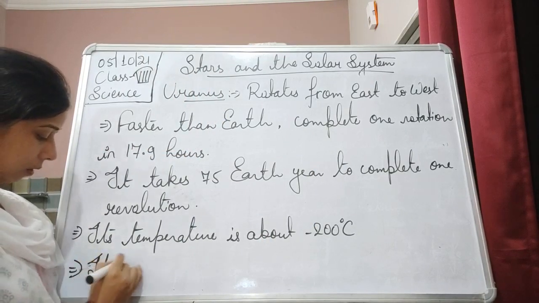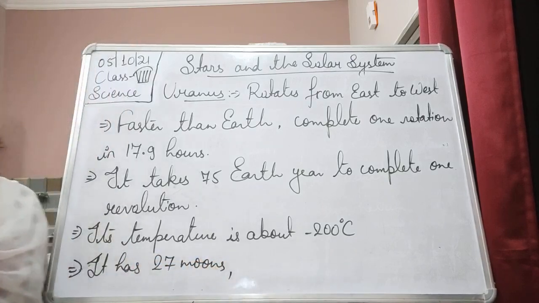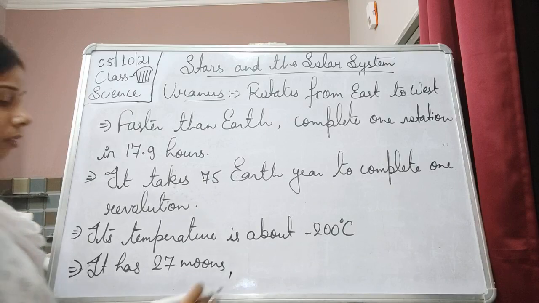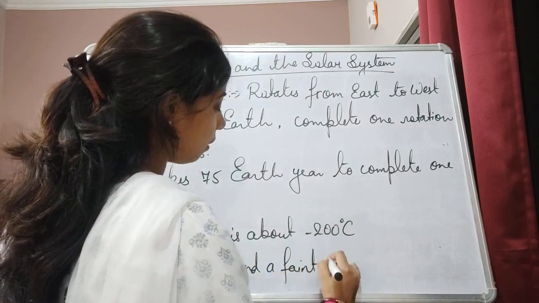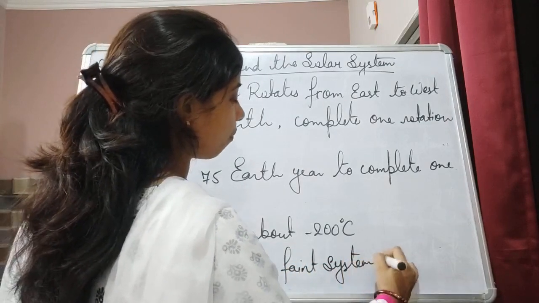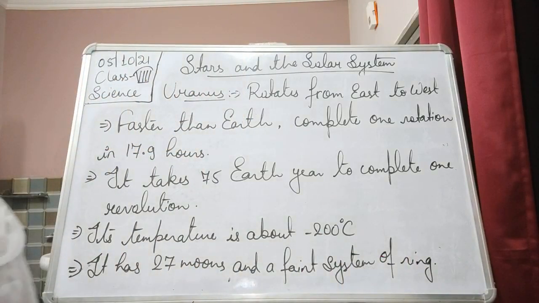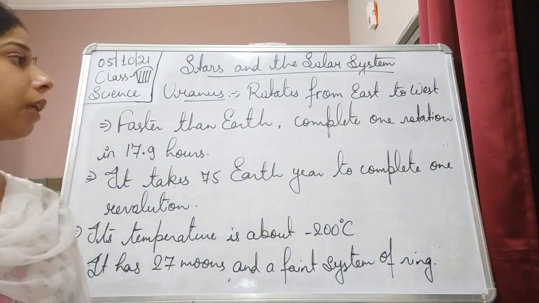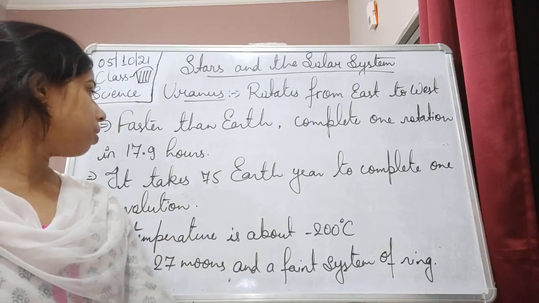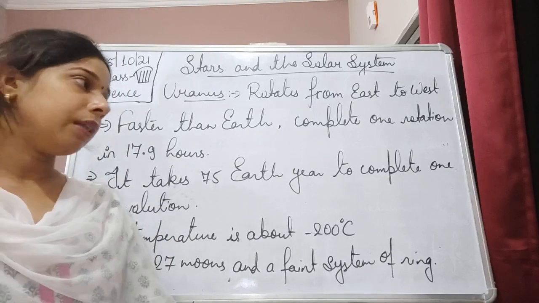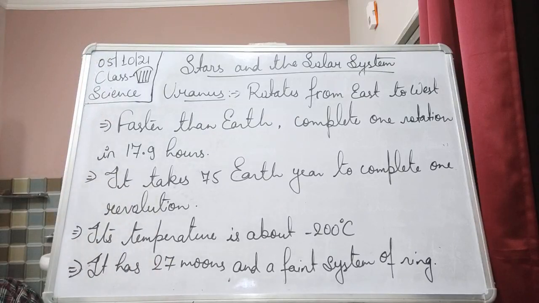Moons: it has 27 moons and a faint system of rings around it. Okay, so Uranus rotates from east to west. It is even faster than the Earth, and it completes one rotation in 17.9 hours. While the revolution takes 75 Earth years to complete one revolution.